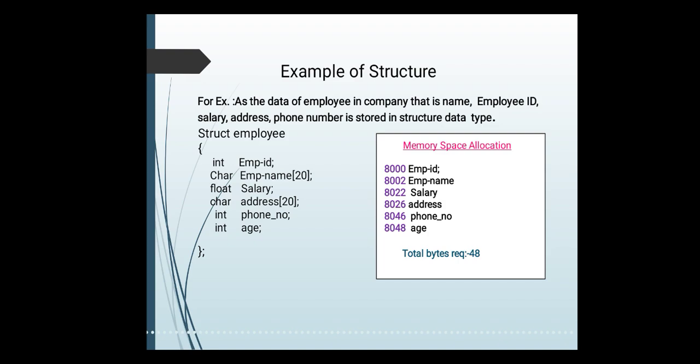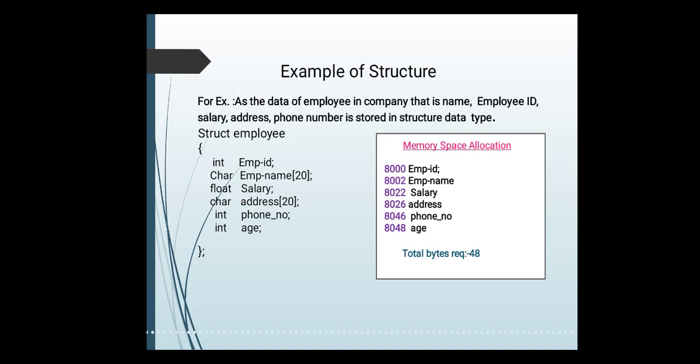Then how to write the structure for this employee information? Here we are creating the struct with the help of the struct keyword. We are giving the name to the structure as employee. Okay, what is our structure name? That is employee. In this employee structure, we are listing out the different members of the structure which are given in the problem statement, like the employee ID. Then employee ID is nothing but an integer. If it consists of something like characters, EMP01 like this, then you can say that employee ID is a character. And if you are using a pure number for giving the employee ID, you can give the integer. That should depend on the user, which data type he wants to use for the employee ID.